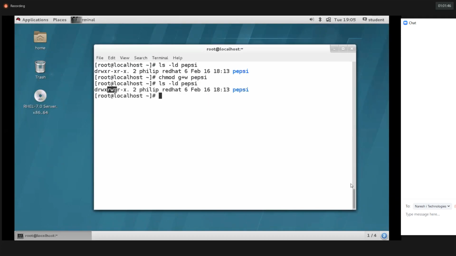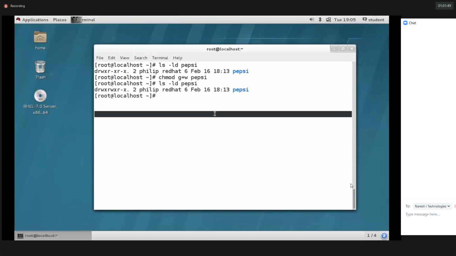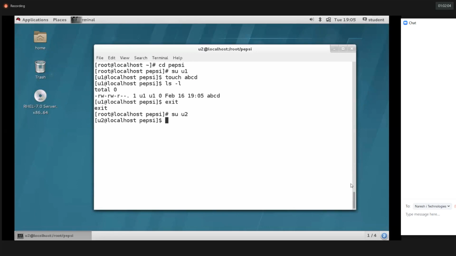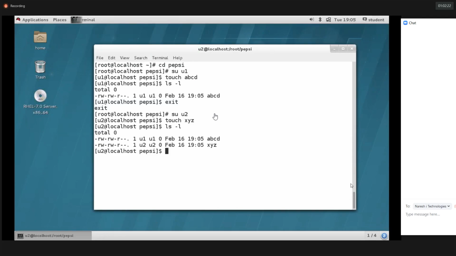See, got it. Now let's verify. Go to the Pepsi directory. Yes, we can. So exit from U1. It doesn't require g=rwx. We already have r-x, so you can just add the w permission. Whatever you want, you can give it. Chandana, no issues, you can give it like this also. 775 can also be given.